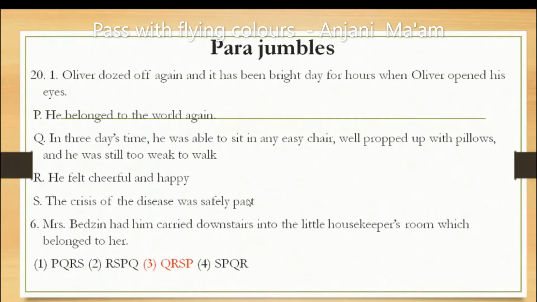The crisis of the disease had ended. That's why he belonged to the world again. It means he felt connected to the world again. After that what happened? Mrs. Bedwin had him carried downstairs into the little housekeeper's room which belonged to her. So the correct series is QRSP.